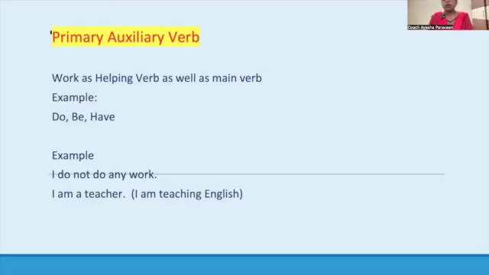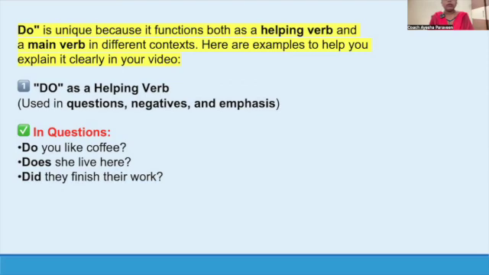Examples: do form of verb, be form of verb, and have form of verb. I will make a separate video on the do form, be form, and have form of verb. But just for now, for the time being, I will give you a little understanding of what the do form, be form, and have form of verb are. Do is unique because it functions both as helping verb and the main verb in different contexts. Here are some examples of helping verb.